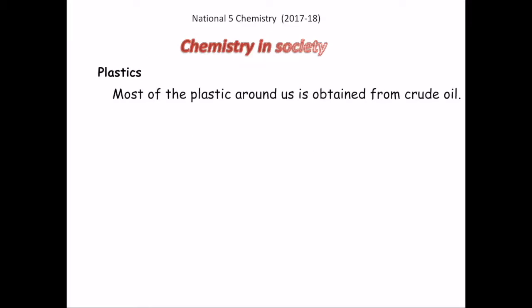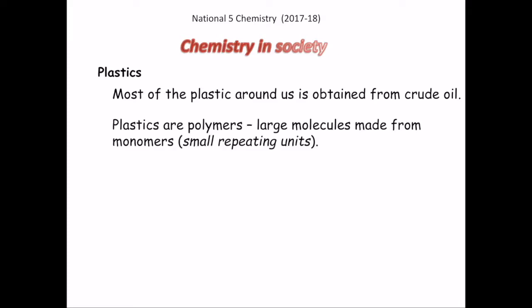Plastics. Most of the plastic around us is obtained from crude oil. Crude oil, as you all know, is a kind of fossil fuel which is made up of different kinds of hydrocarbons, and it is generally found trapped in some sedimentary rocks of the Earth's crust. Plastics are nothing but polymers. And what are polymers? Polymers are large molecules which are made up of small repeating units called monomers.